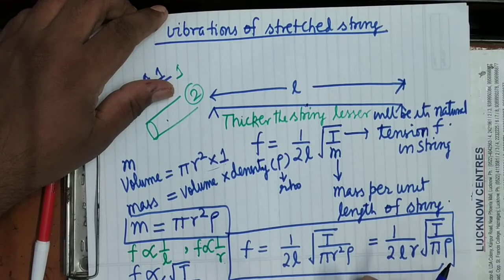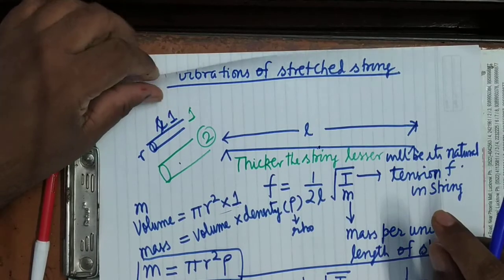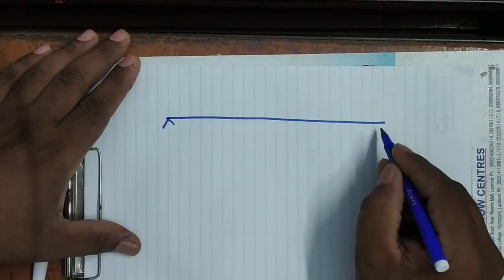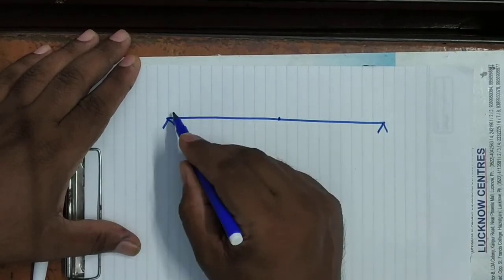Now after this, if you pluck this string at different points, that also is one point. In another diagram I will explain. Once it is plucked in the middle, what will happen?